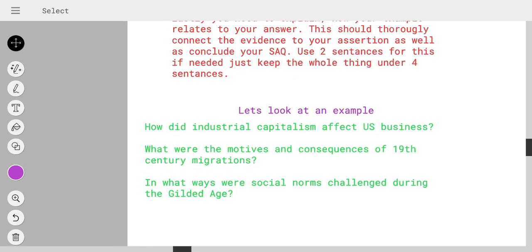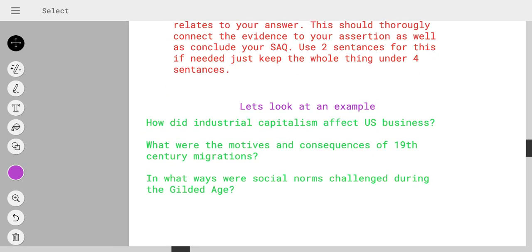This is an SAQ you would find on an APUS history exam and has three questions. So you have to answer all three of these questions in order to get full marks for this SAQ. And usually you'll have to answer 2 of these 3 question combos. So let's look at this first one.